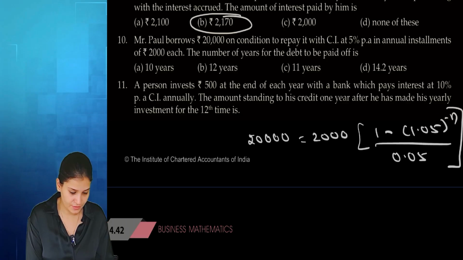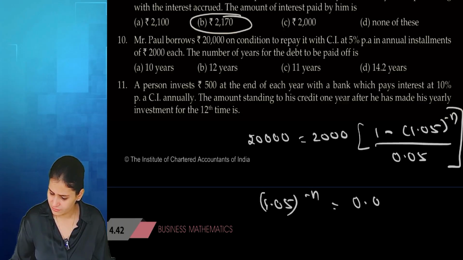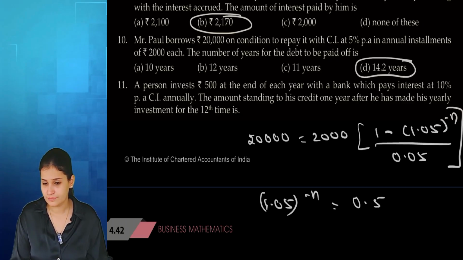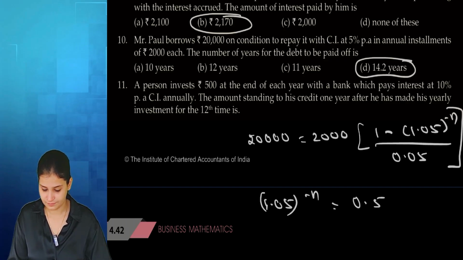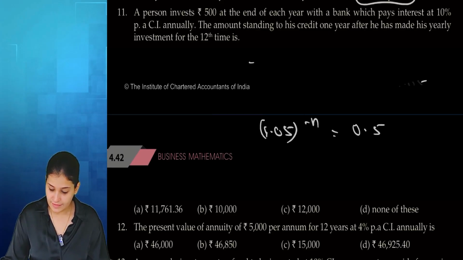So 20,000 divided by 2,000, 10, multiply it by 0.05 and subtract it from 1. 1.05 power minus n. Same calculation as we did earlier. So answer is 14.2 years. Yes? All of you got the answer? Yes, ma'am. This sum we already did.